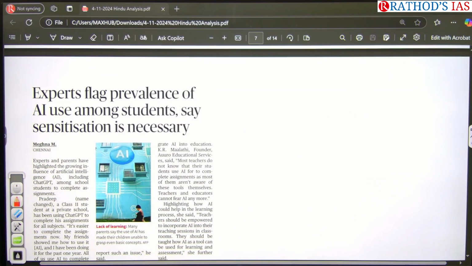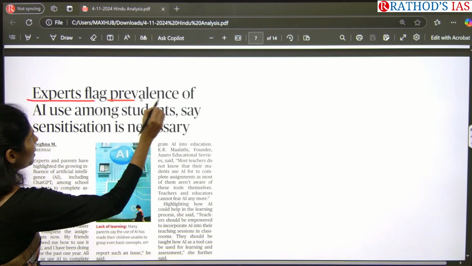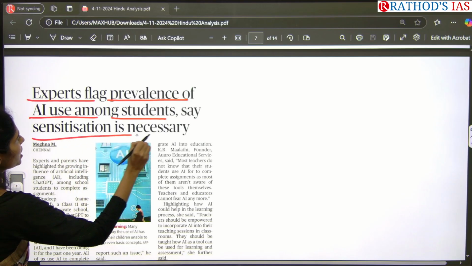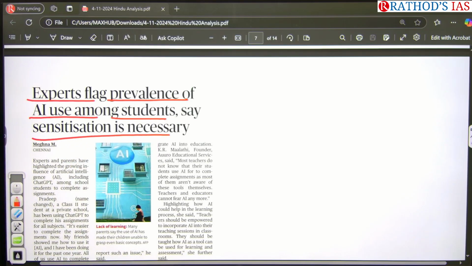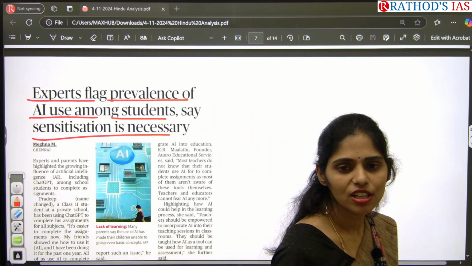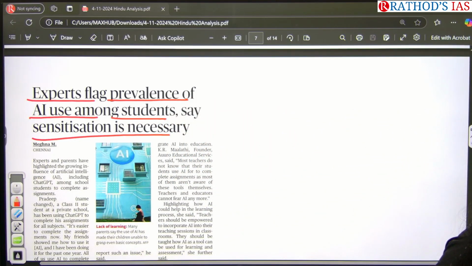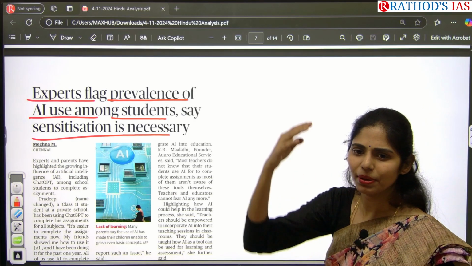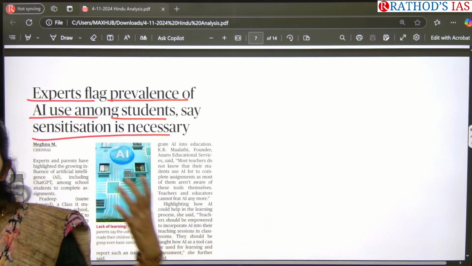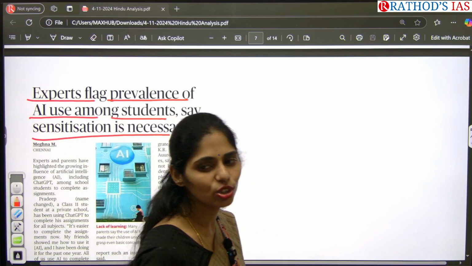Okay, see this article: Experts flag prevalence of AI use among students, say sensitization is necessary. The problem here is, if you remember your school days, your teacher might be giving you assignments. For example, in a math exercise, we will have a number of questions. They will not teach each and every question. They will teach two or three and give you the rest as homework.